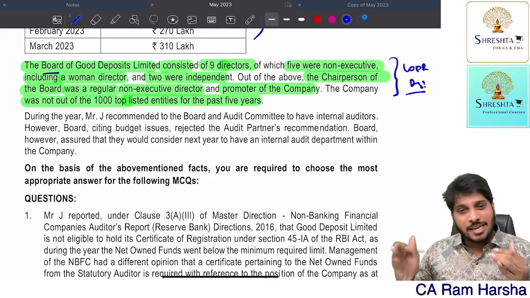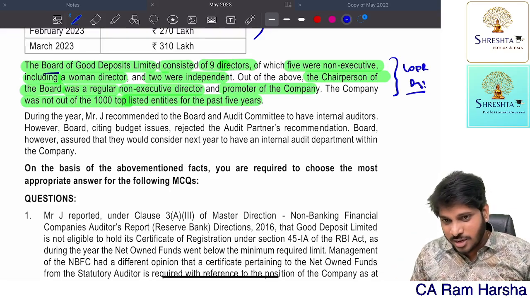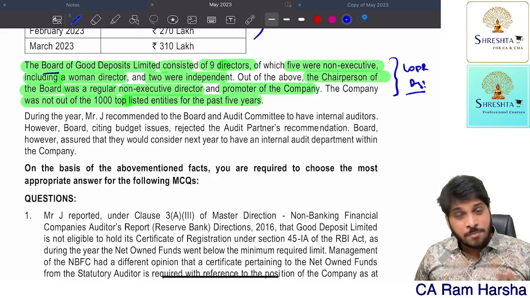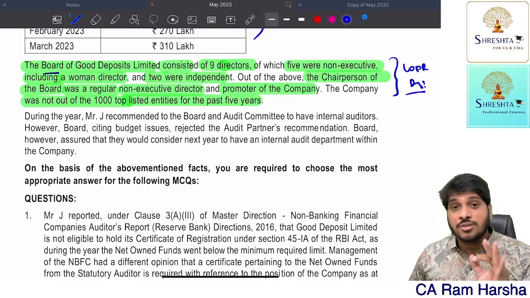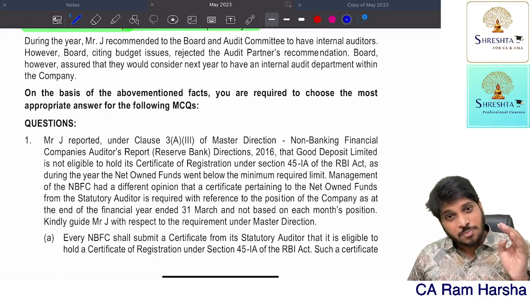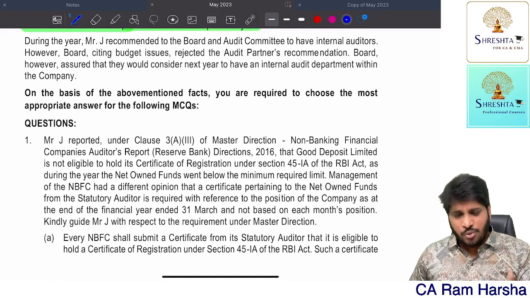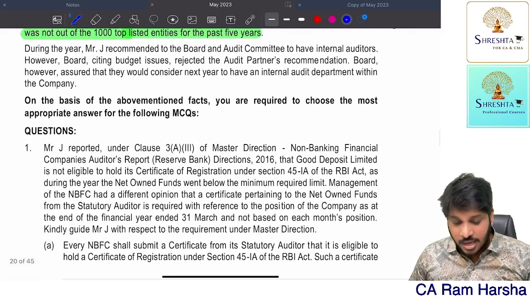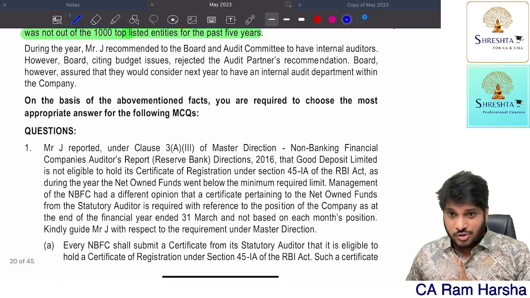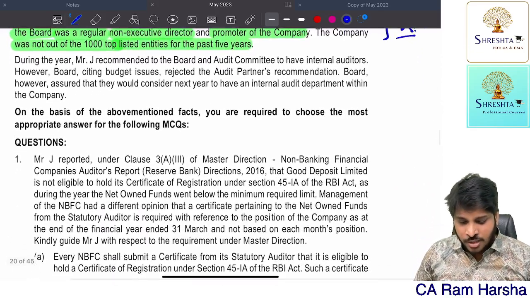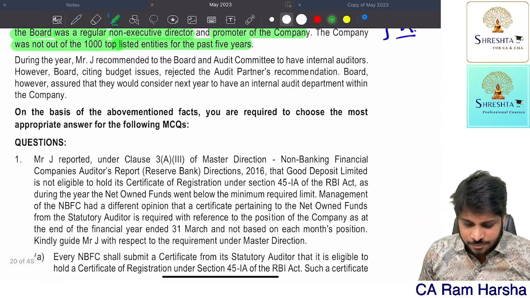So that's why in my audit regular class, I will not discuss LODR regulations because it is very in-depth. It is interlinked with many company law provisions. So even in this MCQ, if any LODR related question comes, I'm going to skip it. My objective is audit related provisions, which are predominantly discussed in the auditing subject. LODR is predominantly discussed in depth in company law. Getting it? Audit committee related provisions, again, I'll discuss. Next. I hope until now you understood the case. Next. Now, what is the other information which they gave?